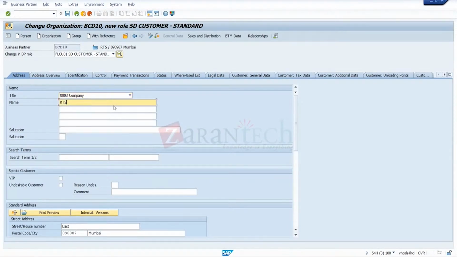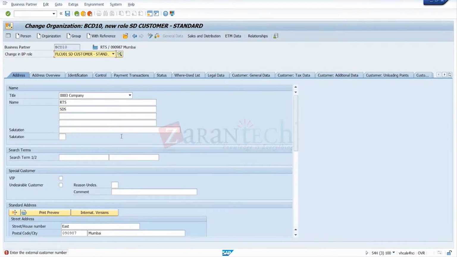RTS is showing. Can I change it to something or add a new name on the next line? Okay, second name. Just put something like ABC. Yeah, so SDS. Save it. First you have to save it, right? Then we can check whether it's applicable to the general role as well.